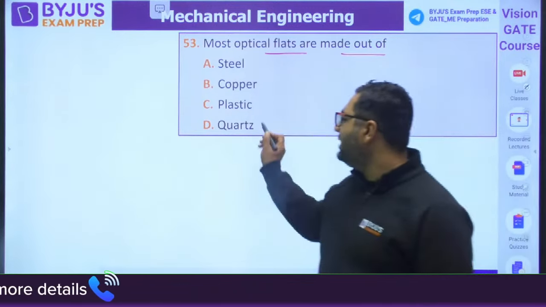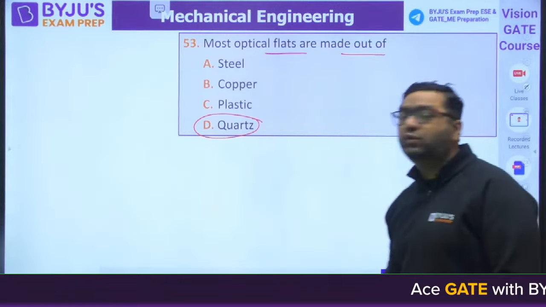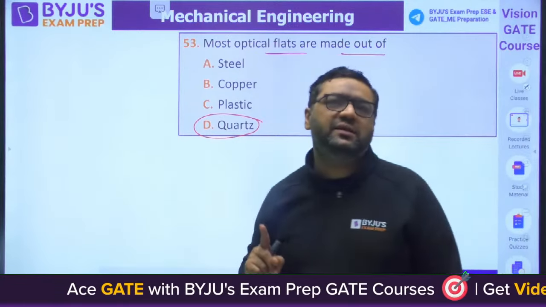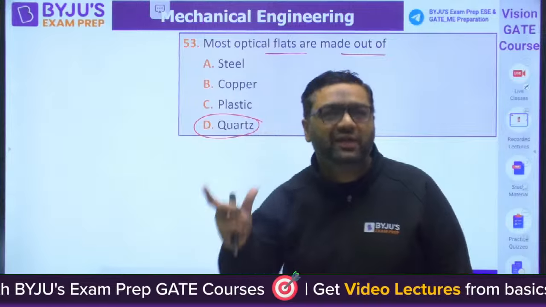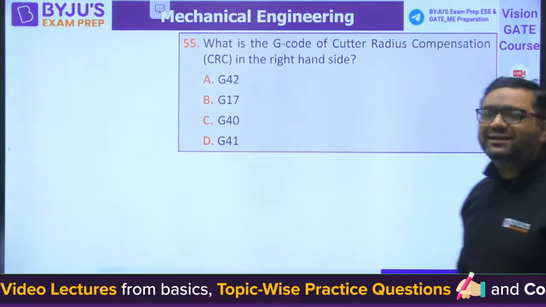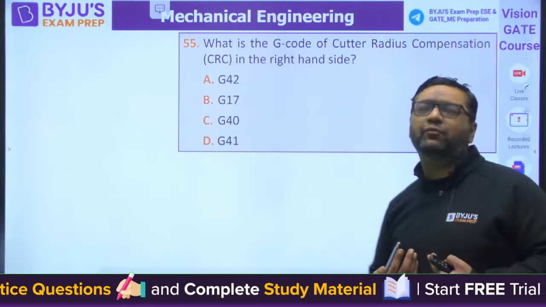All the optical flats majorly are made up of quartz. So everybody is correct here. Okay. So you can see in this paper many questions are there from inspection devices. So many questions are there from production. You can see I am taking only production, mathematics, machine design, and 40 questions I am going to take.